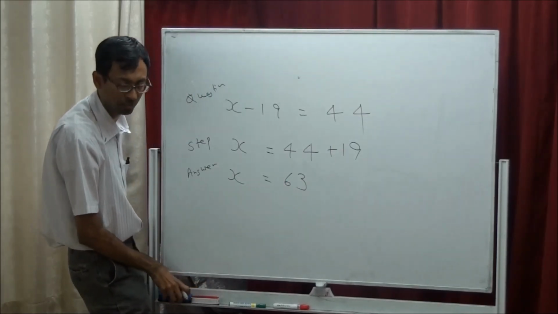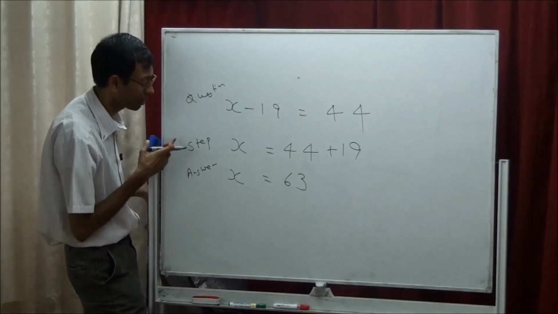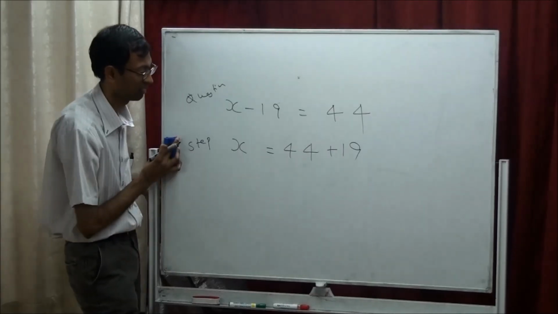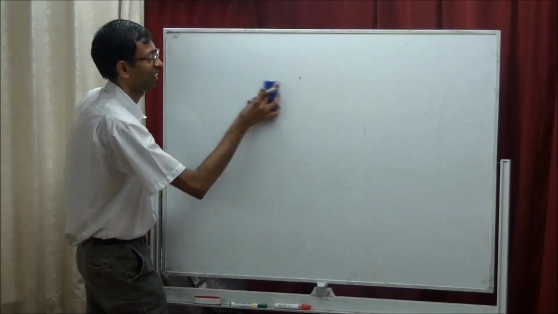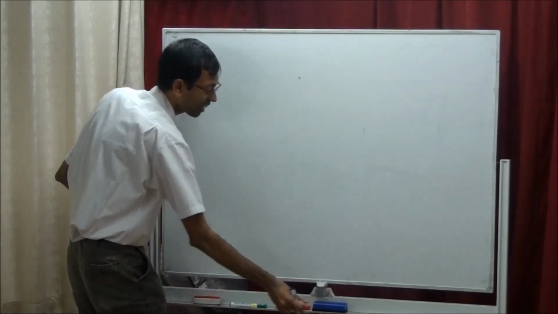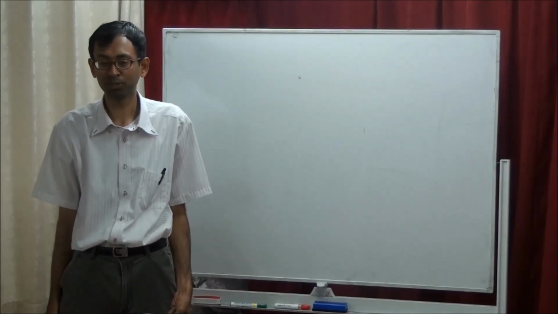You got it? It's very easy. It seems like a two-step puzzle. Yeah, question, answer, and one step. But then you have to add them. That is also one step. It's a two-step puzzle. Okay, so you can do 44 plus 19. I just wanted you to do it in your mind.